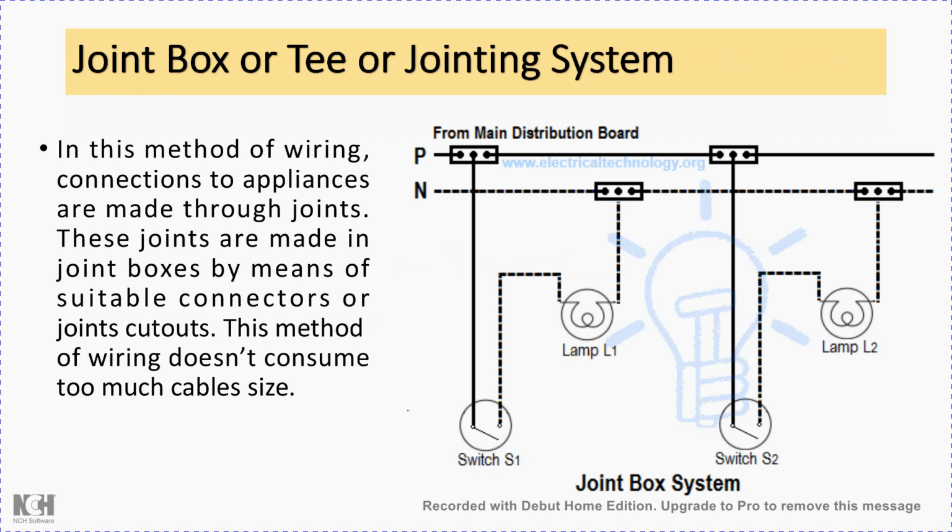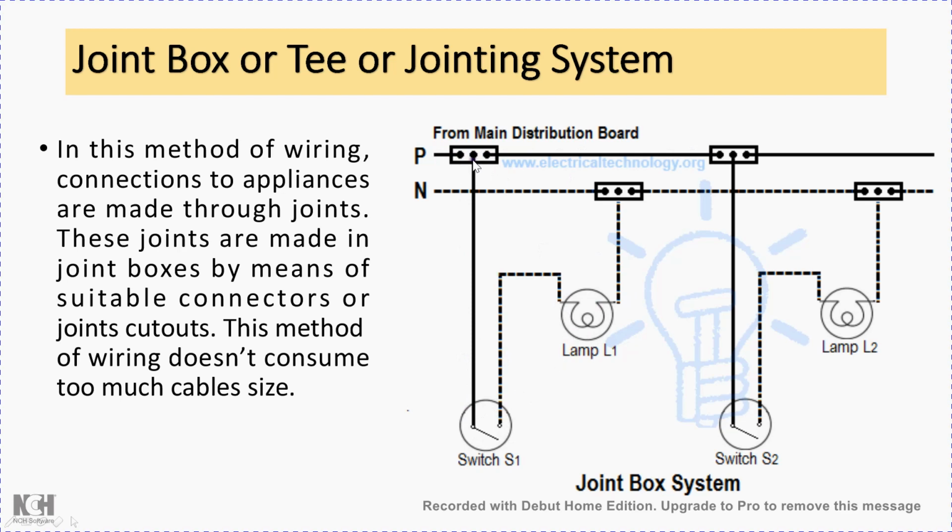So here, joint box system or T or jointing system type of wiring method. What is actually done here is that joint boxes are placed at different locations on the two lines that are to be connected. One is the phase line and the second one is the neutral line. At a specific location these are placed, and here three contacts will be available. The first contact is for the incoming line, the second contact is for the continuation of that connection, and the third contact can be tapped for the connection of a particular load through the switch. A particular load will be connected here.